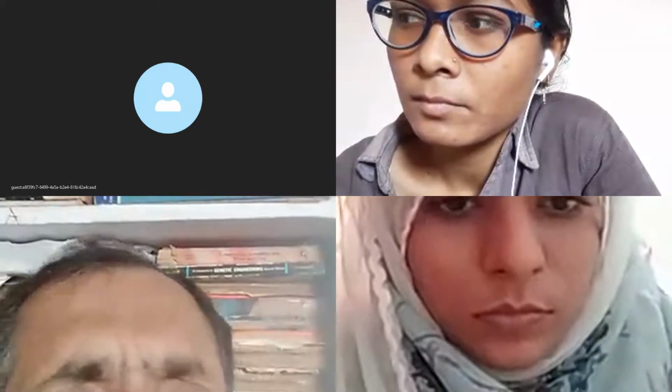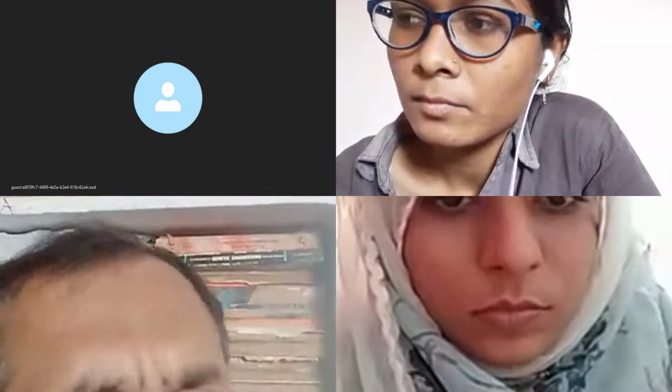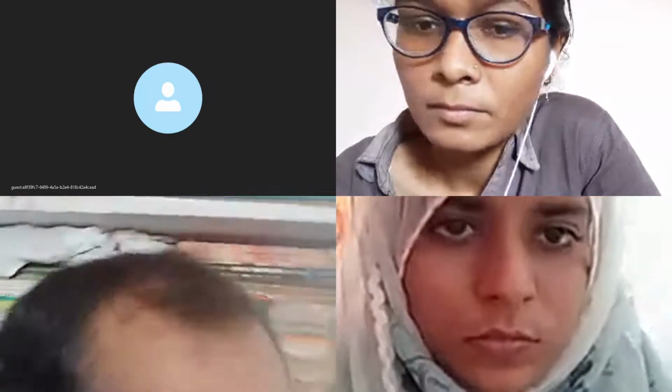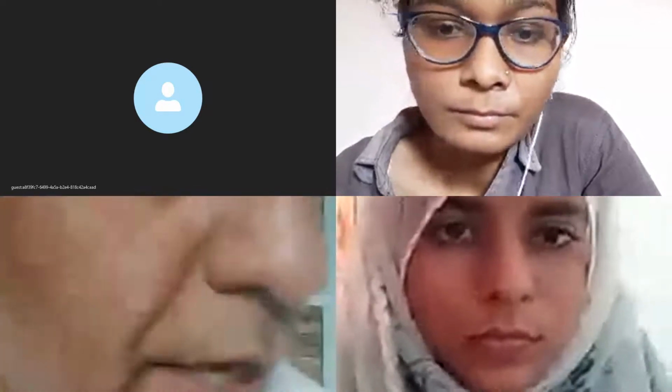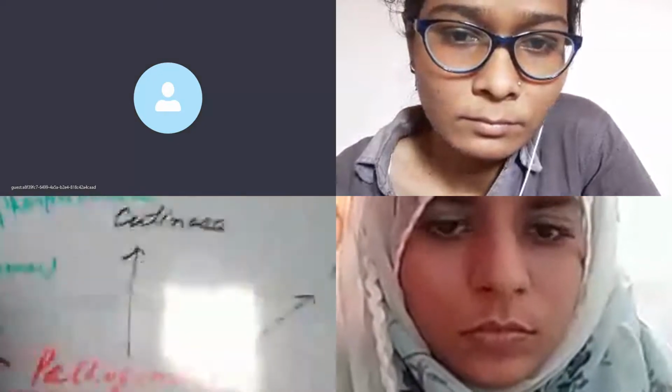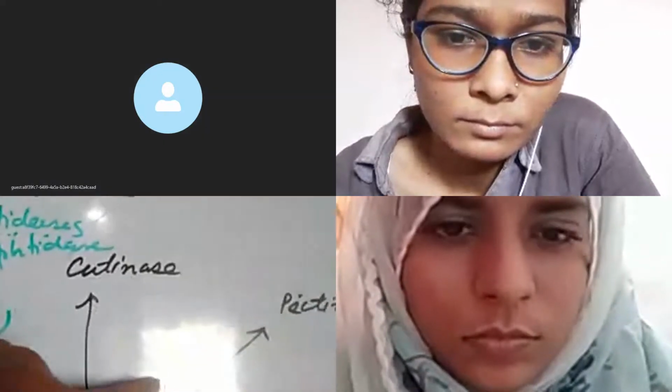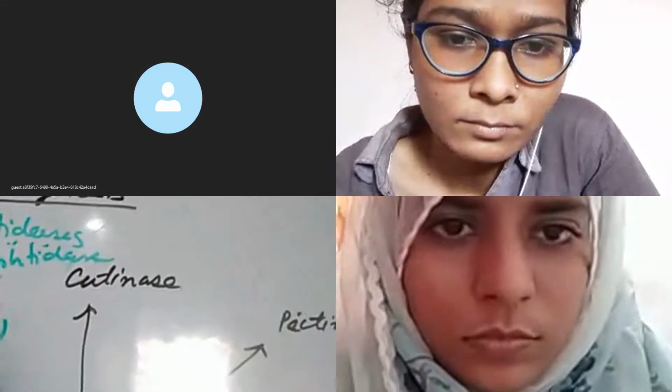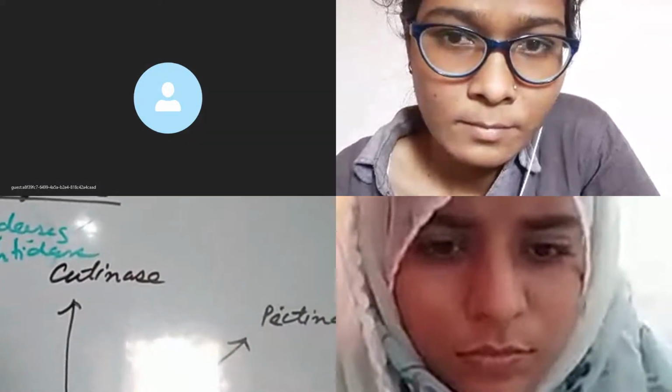So at first, look at the names of all these important enzymes which are involved in the plant pathogenesis. And for this you will have to look at the whiteboard, where I have written all the names of the enzymes which are involved in the plant pathogenesis. Look at the whiteboard here. At the center, I have written the plant pathogenesis, which means the disease development.